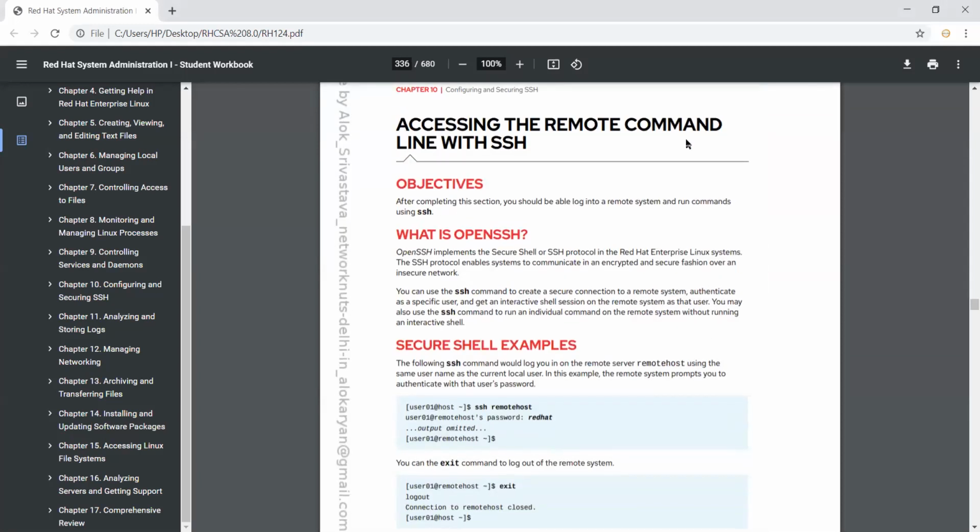What is OpenSSH? OpenSSH implements the Secure Shell. The SSH protocol on Red Hat Enterprise Linux mainly handles communication between two systems in an encrypted form. For example, with the help of authentication, to go from one system to another one, we have to do SSH. In this chapter, we do SSH in two ways: password based authentication and key based authentication. Now I want to show you something with the help of a diagram.